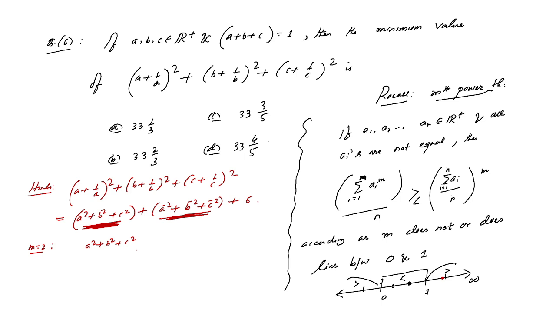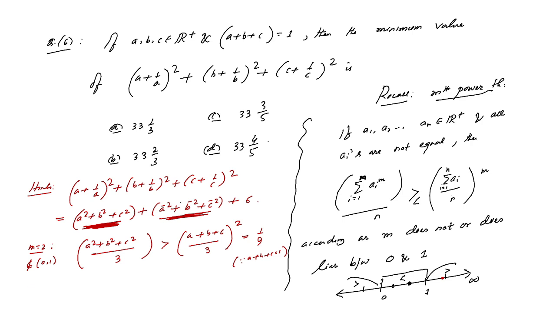So here the inequality will be strictly greater than, since it does not belong to 0, 1. So this is strictly greater than ((a plus b plus c) by 3) to the power m, means 2. Now we put a plus b plus c, that value is 1. So it will be 1 by 9, since a plus b plus c equals 1.